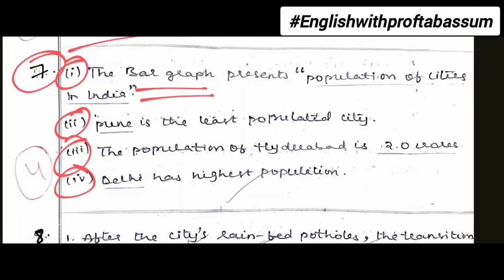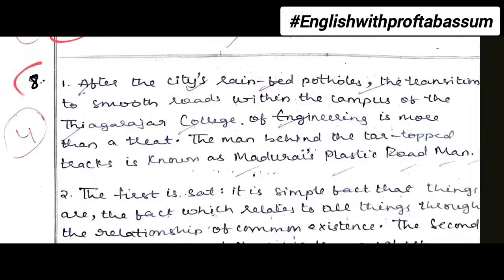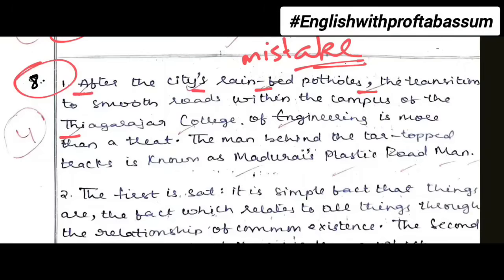So the second question was, which is the least populated city? So the student has written Pune is the least populated city. So the student has started directly bit number 8 after bit number 6. So after 6 you must do 7 and then only come to 8. So bit number 8 is punctuations. So the student has written the complete sentence properly with correct answers, but one mistake the student has done, that is forgetting to underline the changes they made in the sentence. Means the punctuation marks must be underlined.